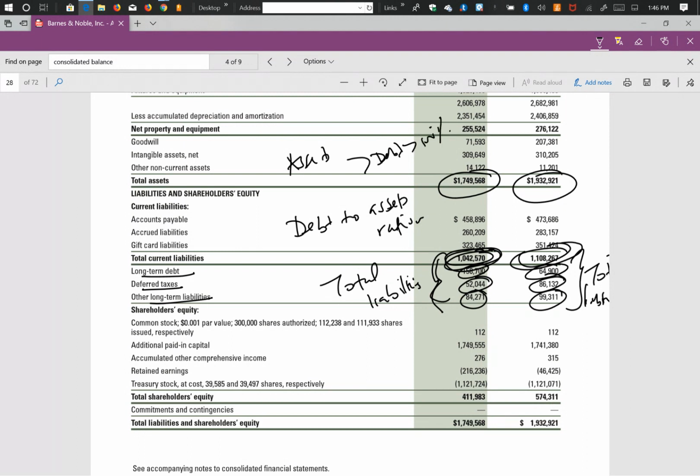Because remember, from what you have done in your previous chapter, this is something you have done in accounting, the way we finance the assets is either through debt or equity. So in other words, this should represent 100%, which should finance the assets. So you cannot have debt being more than 100%. That basically doesn't make any sense.